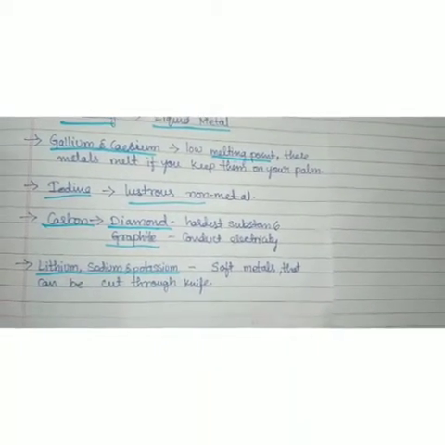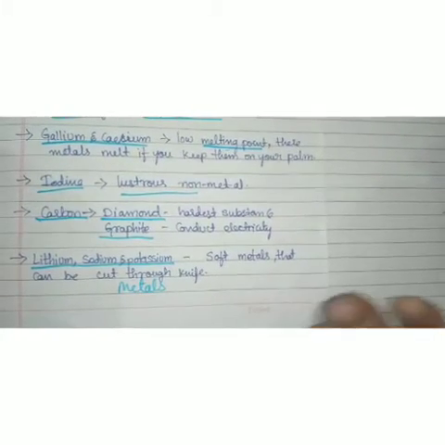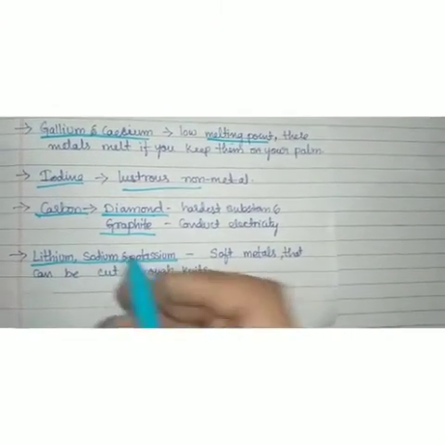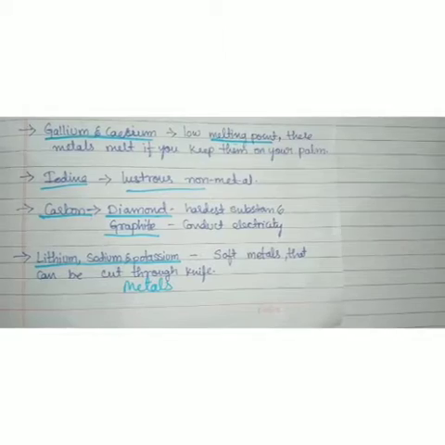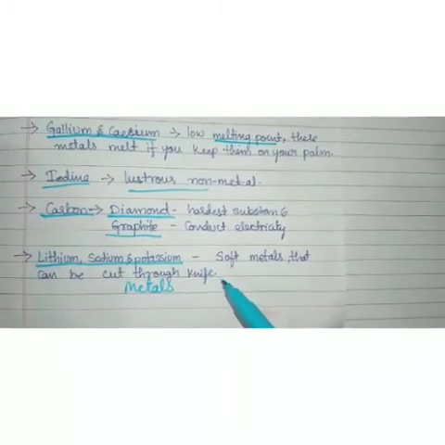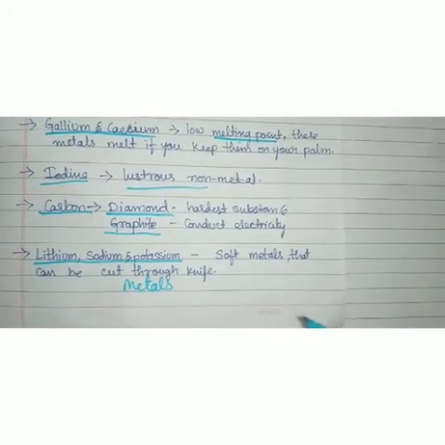Next come to the last exception case, lithium, sodium and potassium. These are metals. You know that metals are hard in nature, and the hardness differs from one metal to another metal. Of course, these three are metals only, but they are not as hard as iron, copper, like that. So we can cut these metals with the help of a knife. Lithium, sodium and potassium are called alkali metals. So these are soft metals that can be cut with a knife.